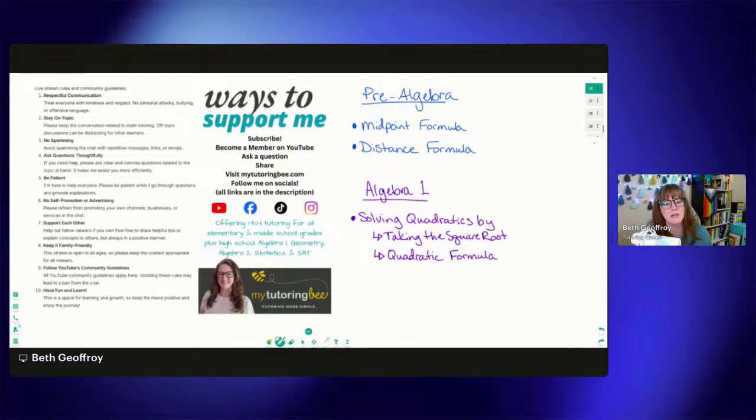What we're going to be covering is, in pre-algebra, the midpoint formula and the distance formula. Since we learned about the Pythagorean theorem last week, the distance formula is directly related to that. And then we'll talk about the midpoint formula as well. For Algebra 1, we're going to be doing more solving quadratics, in two different ways: taking the square root and then using the quadratic formula. So let's go ahead and jump into it.